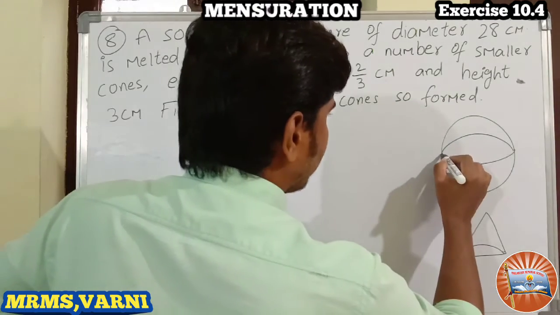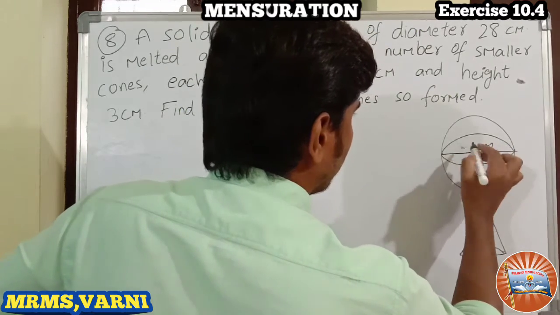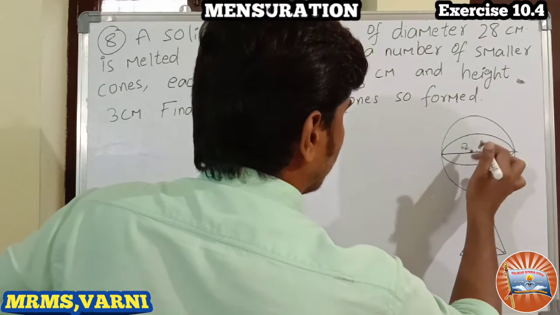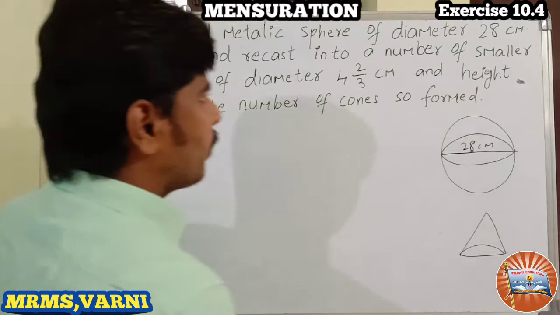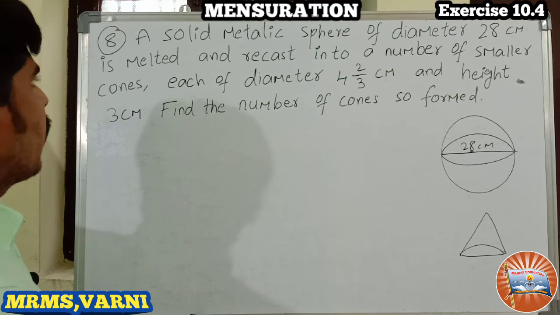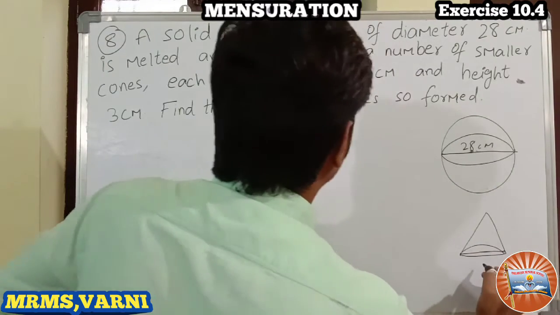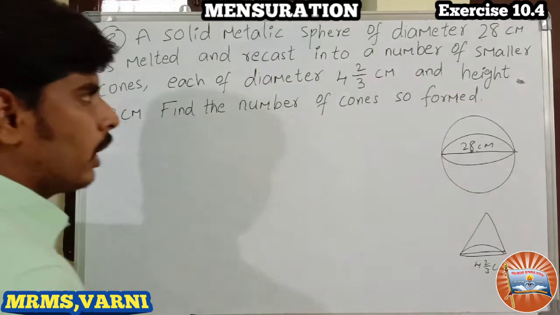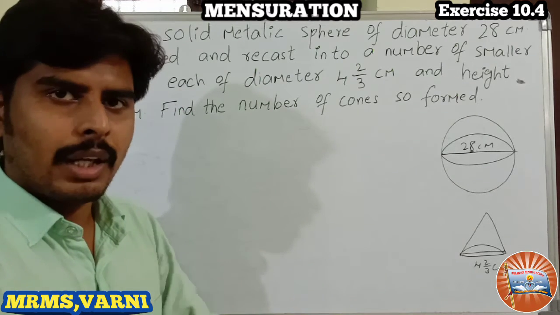It is of 28 centimeter diameter. And the cone diameter is given as 4 by 3 centimeter. So we have to find the number of cones recasted.